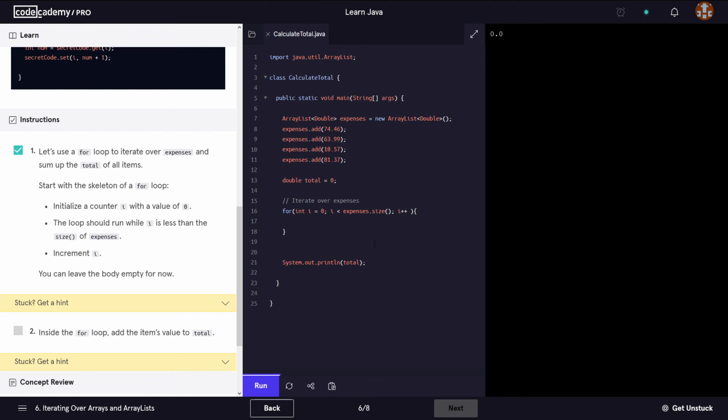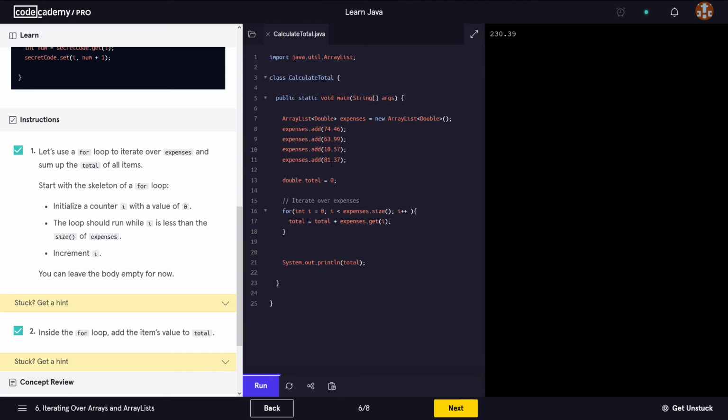Okay, let's run this. Okay, the next thing is to, inside the for loop, add the item's value to total. So we need to say total, which was declared here, equals total plus expenses.get, the value of the element situated at index i. We're going to end this with a semicolon.